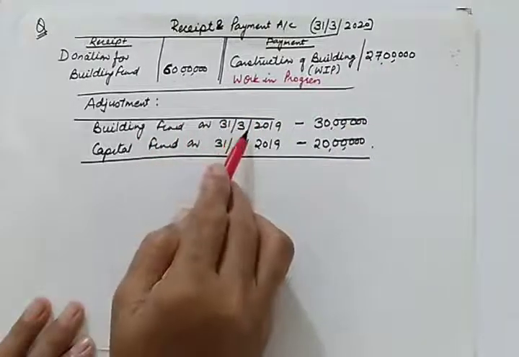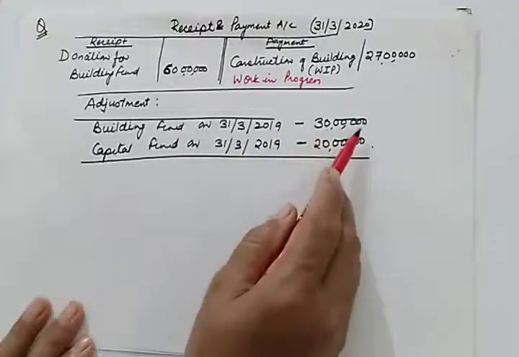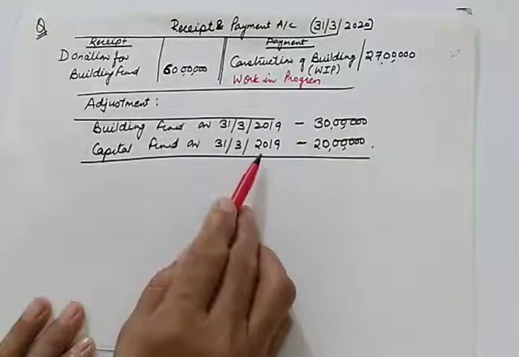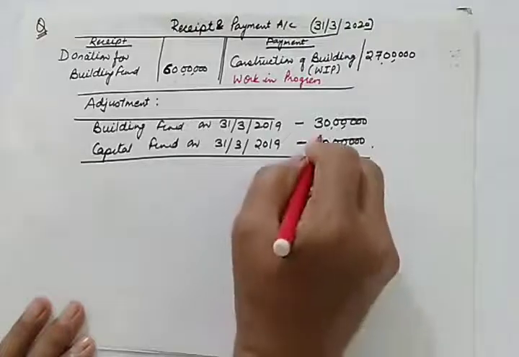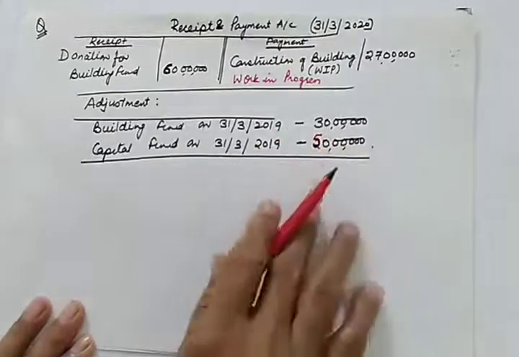Then in the adjustments, building fund opening balance is given to us as 30 lakhs, and capital fund opening balance on 31st March, let us take it at 50 lakhs. So these are the figures.